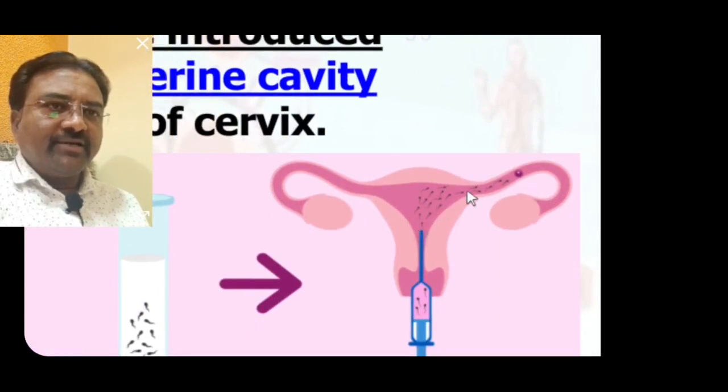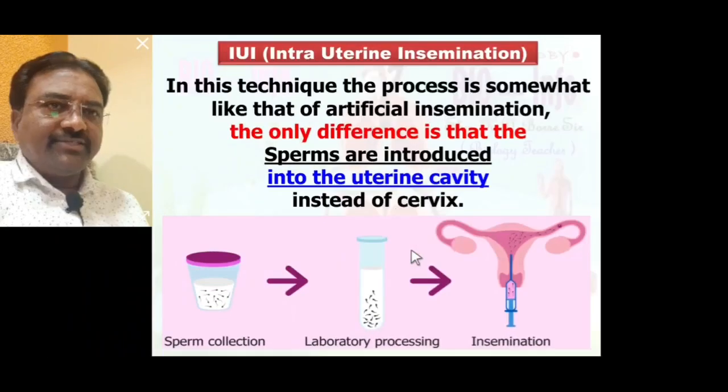These sperms reach the location of the ampulla, because in the ampulla the egg is present. In the ampulla, egg and sperms fertilize each other and the zygote is formed. So intrauterine insemination is also one of the ART techniques, seen here in diagrammatic view and definition view also.